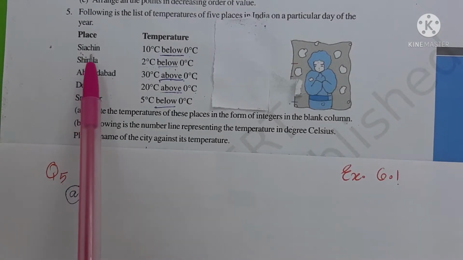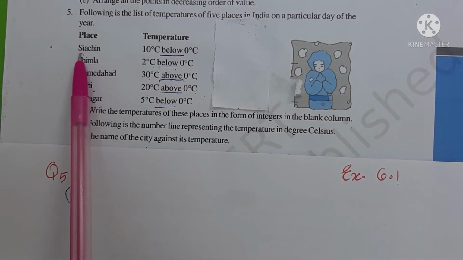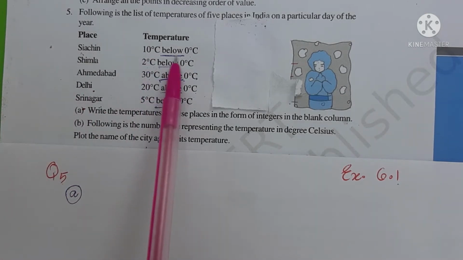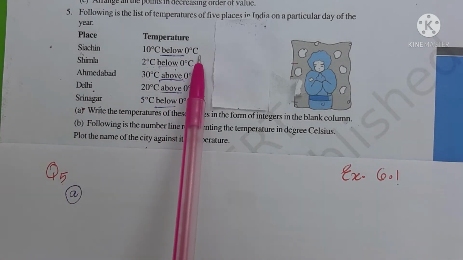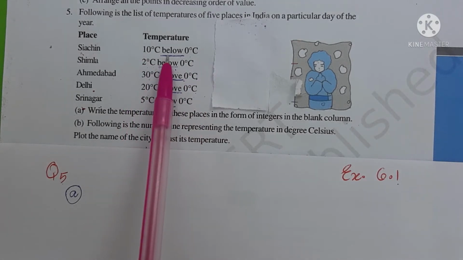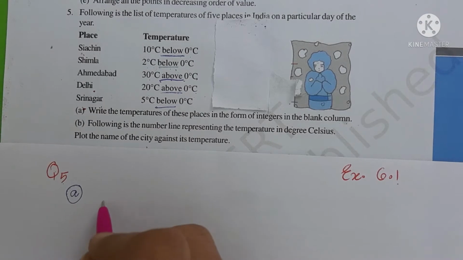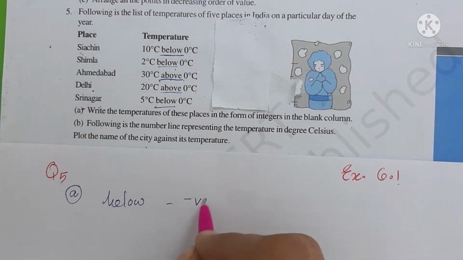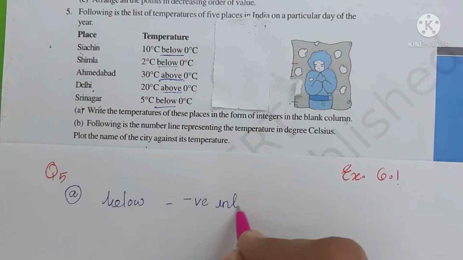The first place is Siachen. The temperature is 10 degrees below 0 degree Celsius. Here we have one keyword, that is below. Below indicates what? It is a negative integer.